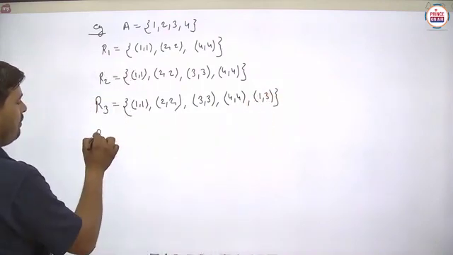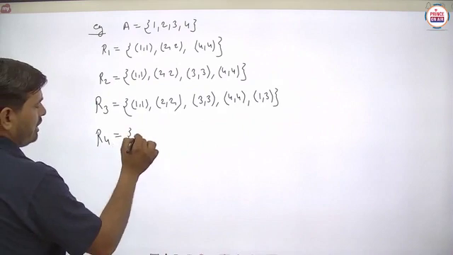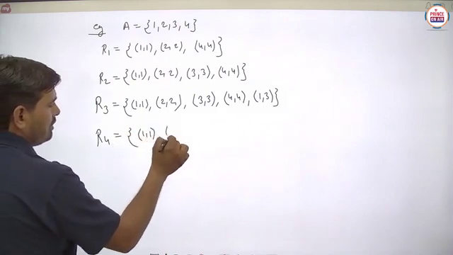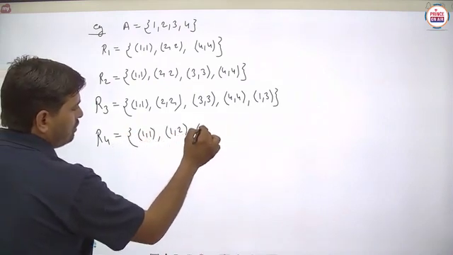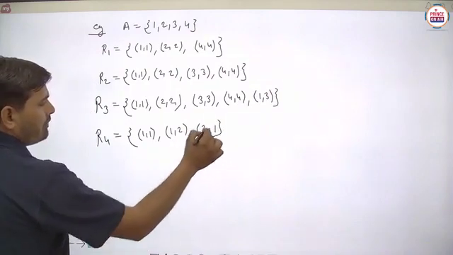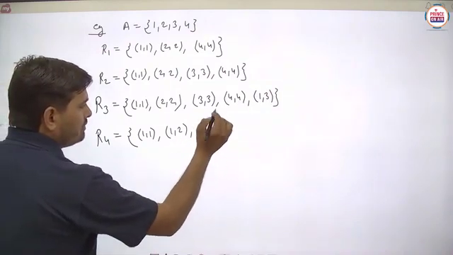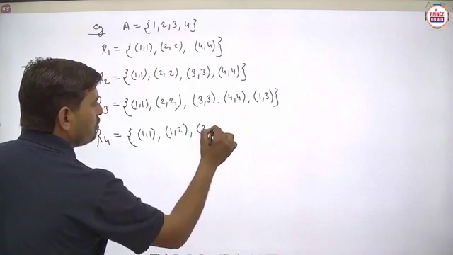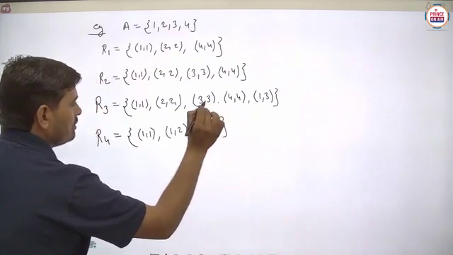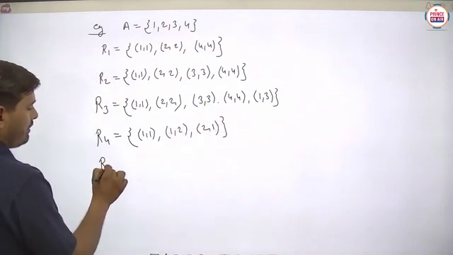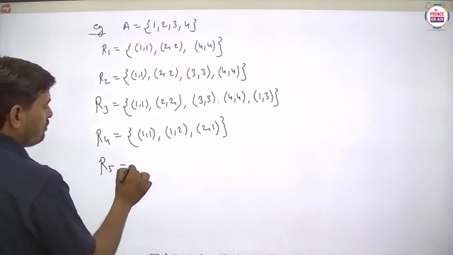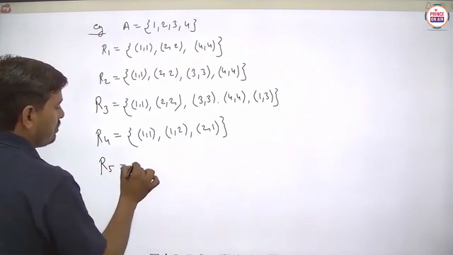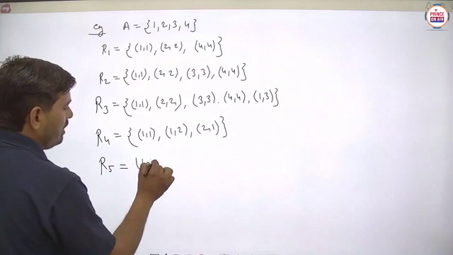Next R4. Suppose we have to take here 1,1; 1,2 and 2,1. Next we have to take R5. R5 we have to take the universal relation. You can say here universal relation.